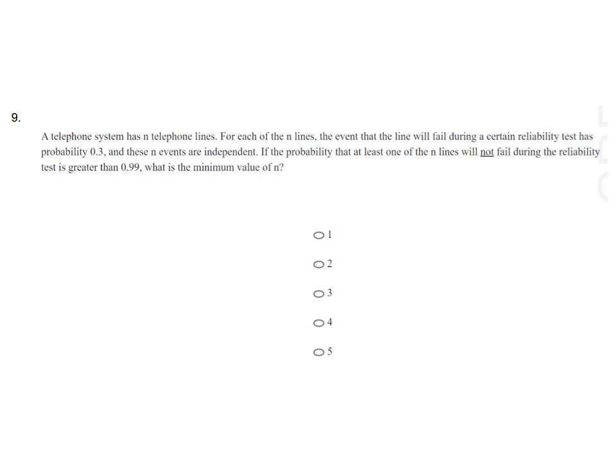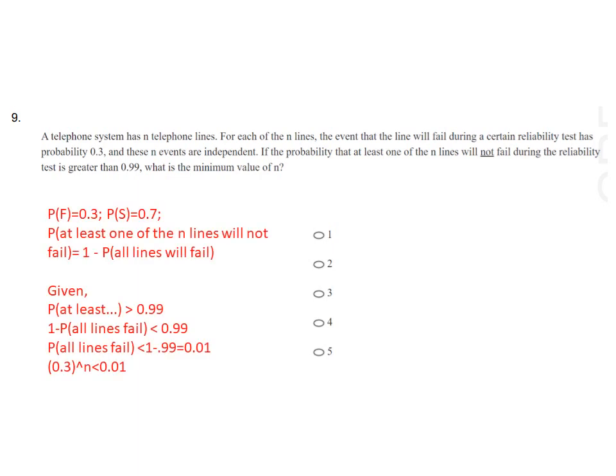n is the number of telephone lines. Let us write it down. Probability of failure is 0.3, so the probability of success will be 1 minus 0.3 equal to 0.7. Notice that in the question we are given that the probability that at least one of the n lines will not fail is greater than 0.99.